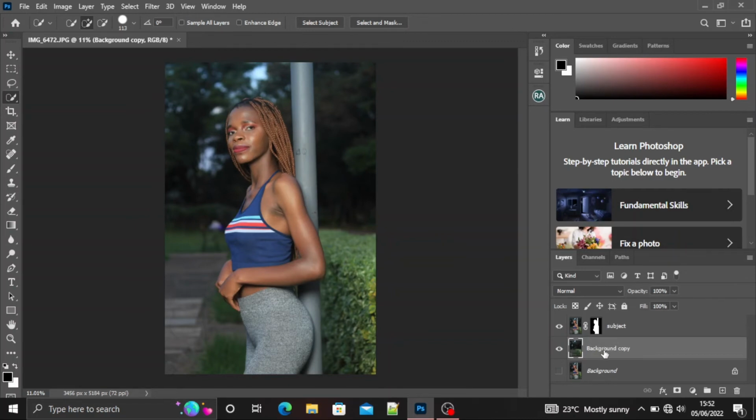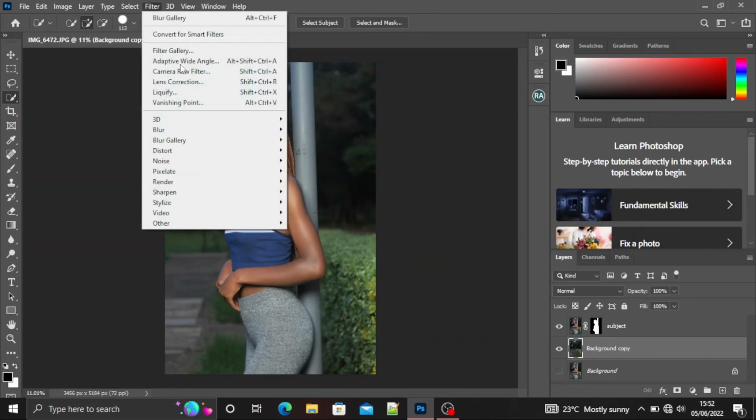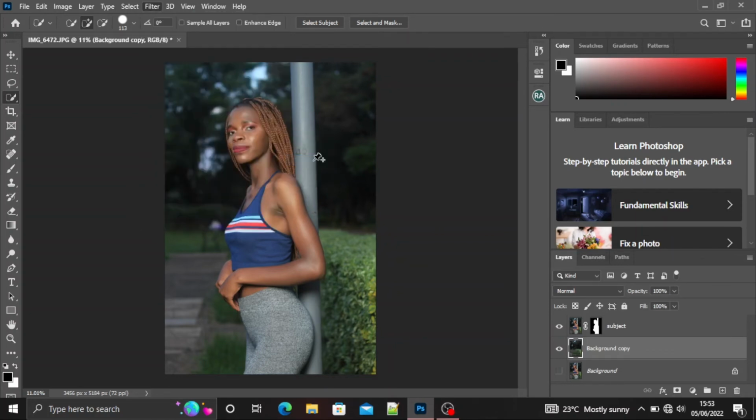So now what's the next step? We're going to Filter, Blur Gallery, and Tilt Shift.